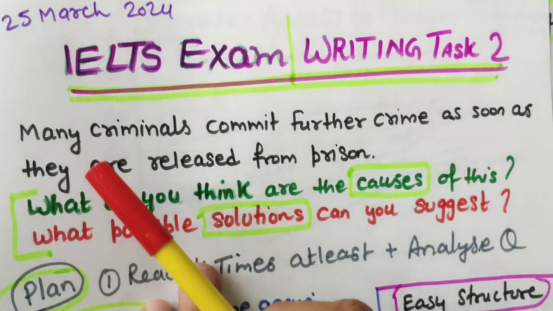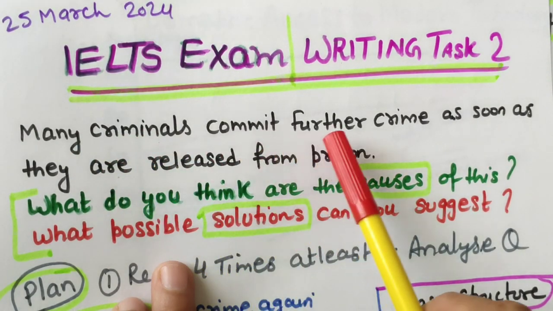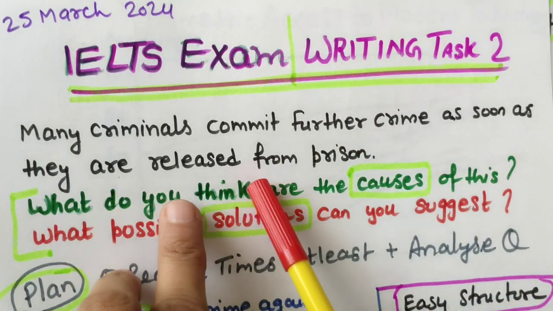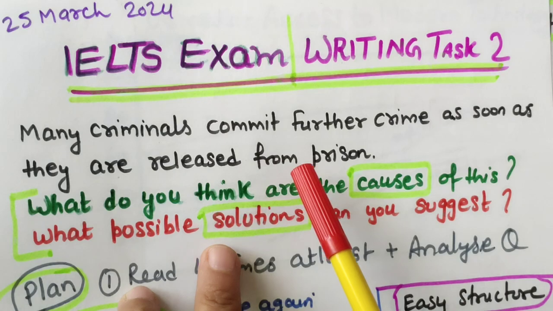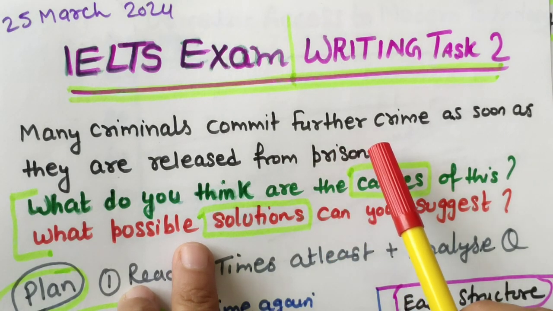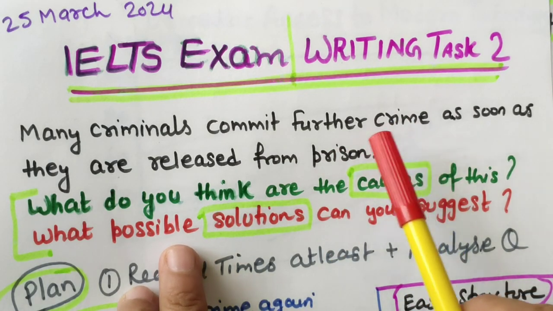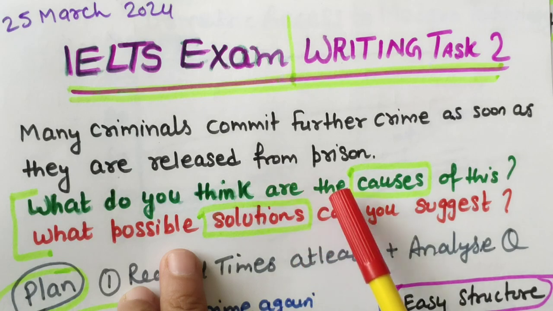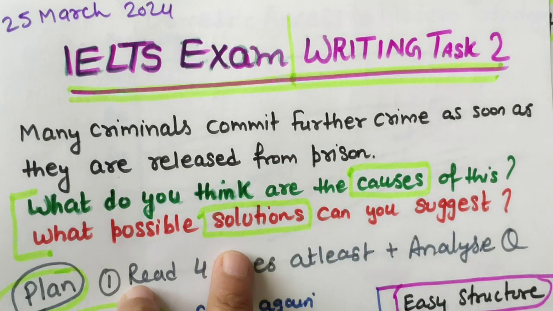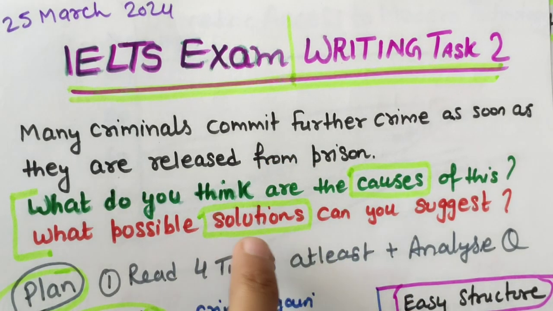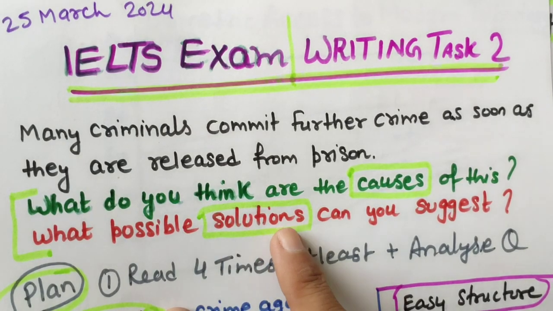So what is the problem? Many criminals commit further crime as soon as they are released from prison. As soon as they are coming out from prison, they commit crime again. So this is the problem. They are asking you what are the reasons behind this scenario and what solution you can give in this essay.